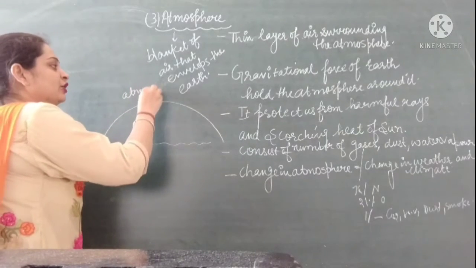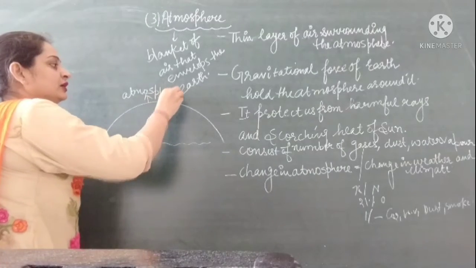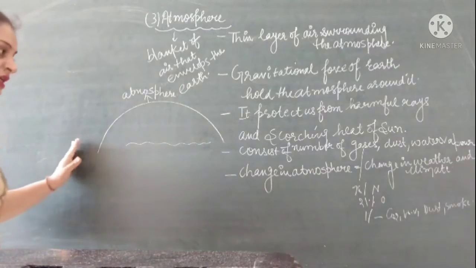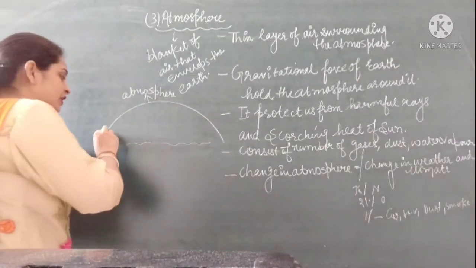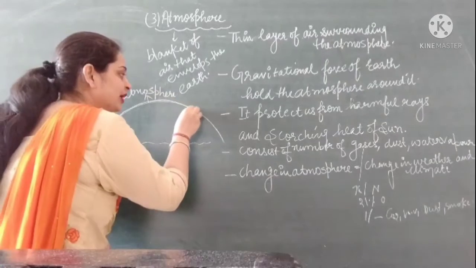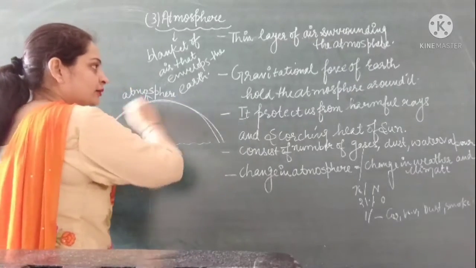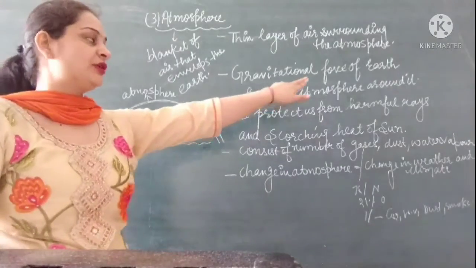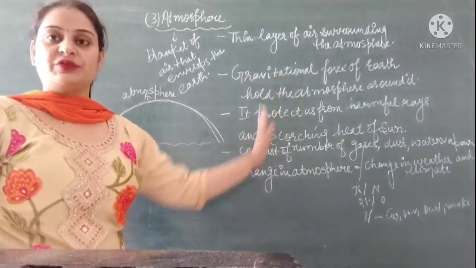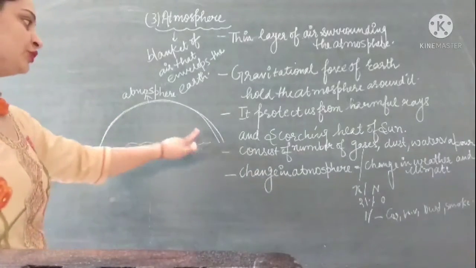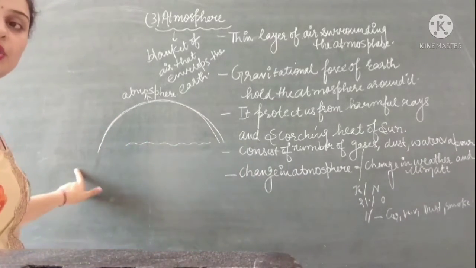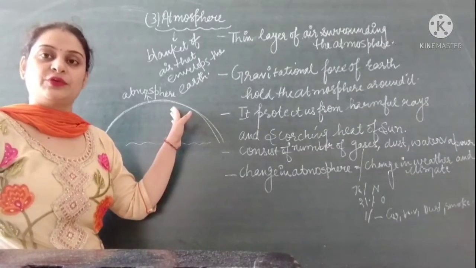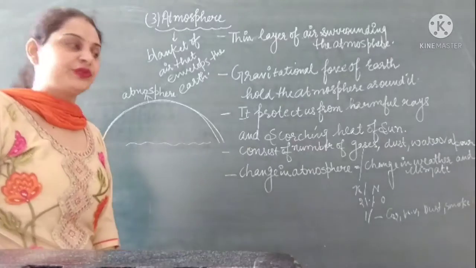It is a very thin layer of air which surrounds the earth's surface. So this atmosphere is found in our environment. The presence of the atmosphere is due to the gravitational force of earth. The gravitational force of earth holds the atmosphere around the surface of Earth, right?